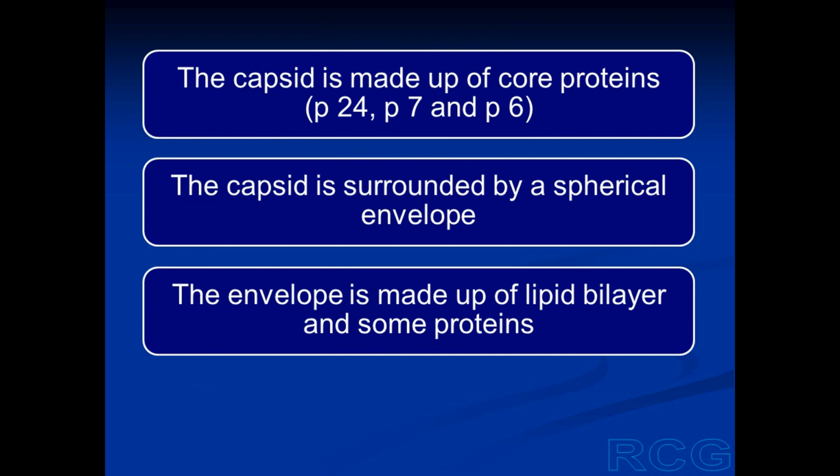This capsid is made up of some proteins known as core proteins, and these proteins are P24, P7, and P6. And then this capsid is surrounded by a spherical envelope. This envelope is made up of a lipid bilayer and some proteins.